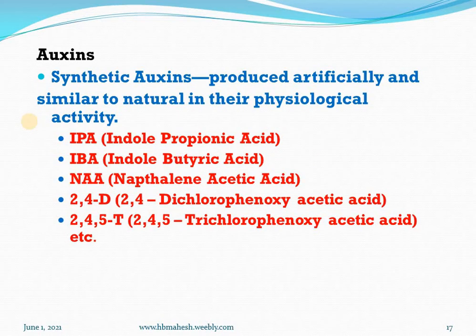These are some of the important auxins, specifically synthetic auxins, produced artificially but similar to natural ones in their physiological activity. Some of the synthetic auxins are available in the market. For example, indole propionic acid, IPA, indole butyric acid, IBA, naphthalene acetic acid, NAA, 2,4-dichlorophenoxy acetic acid, 2,4-D, 2,4,5-T, that is 2,4,5-trichlorophenoxy acetic acid, etc.